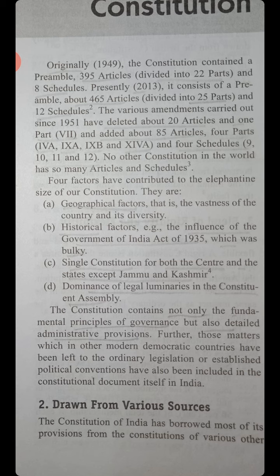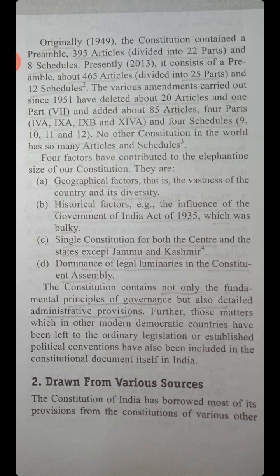The various amendments carried out since 1951 have deleted about 20 articles and one part, that is part 7, and added about 85 articles, 4 parts, 4A, 9A, 9B, 14A, and 4 schedules, 9, 10, 11, 12. No other constitution in the world has so many articles and schedules.